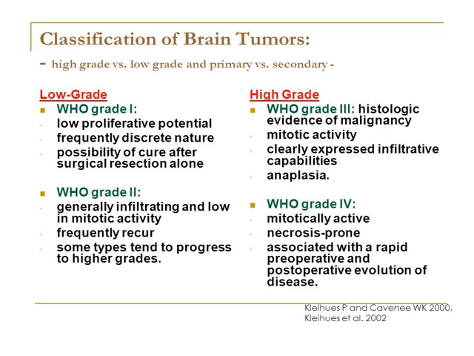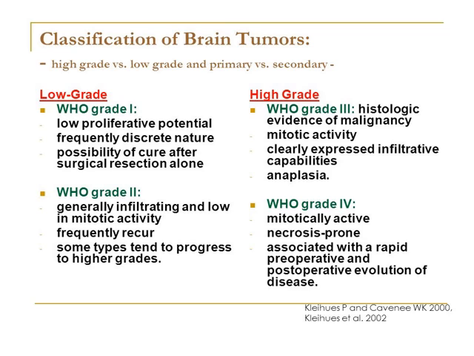Here also we are discussing the different grades, that is low grade and high grade. Among the low grade there are WHO grade 1 and WHO grade 2, and in high grade WHO grade 3 and WHO grade 4. As we told previously, grade 1 is low proliferative potential, frequently discrete in nature, with possibility of cure after surgical resection alone.